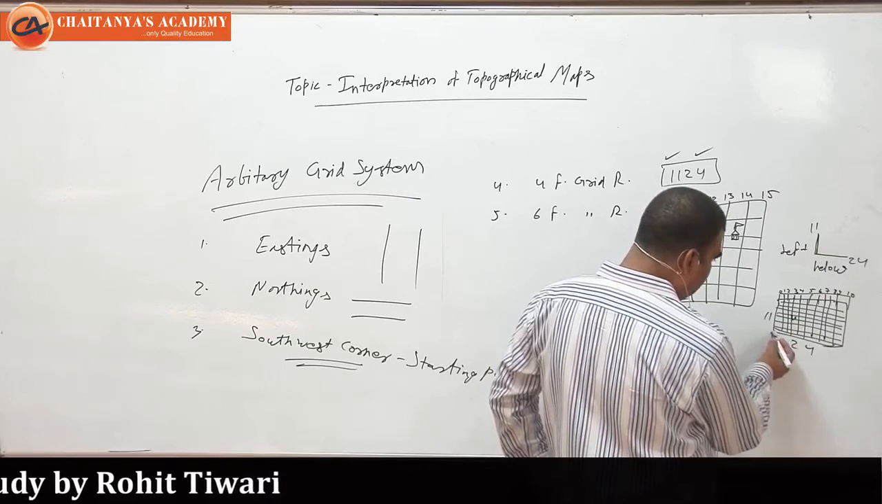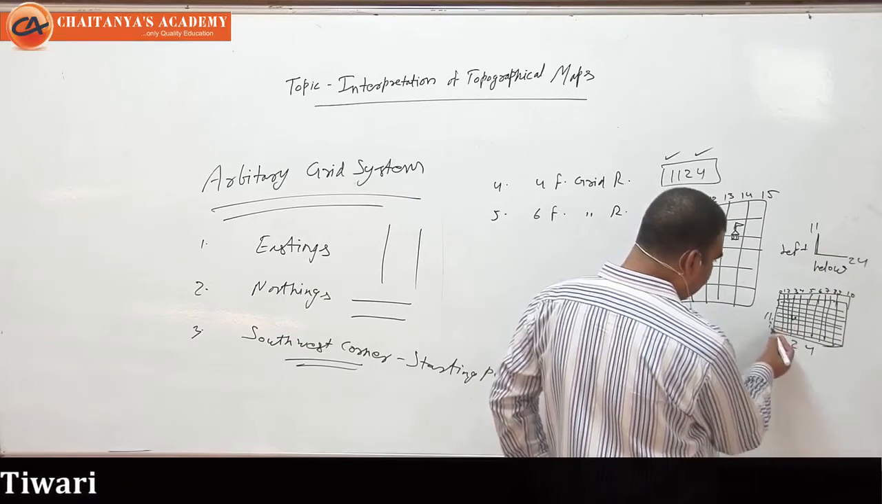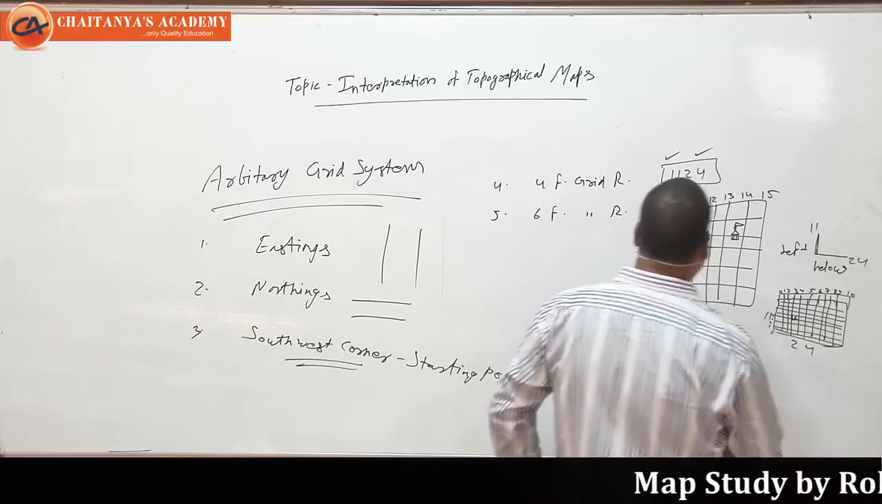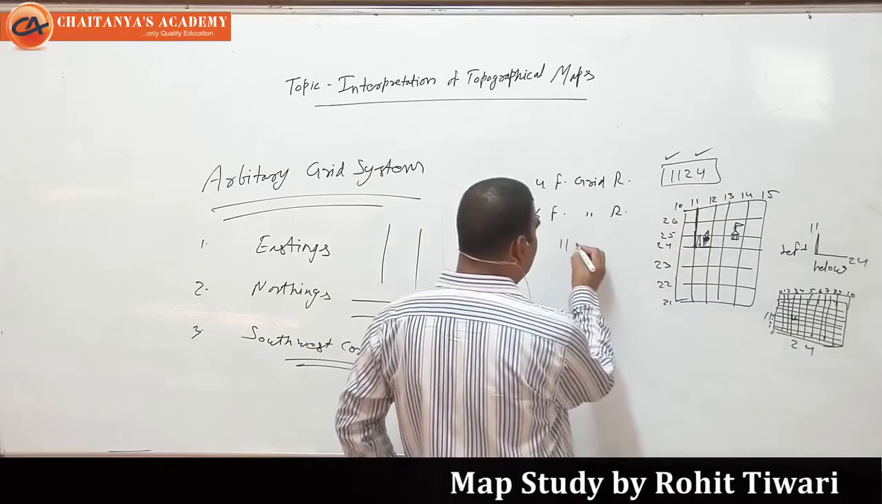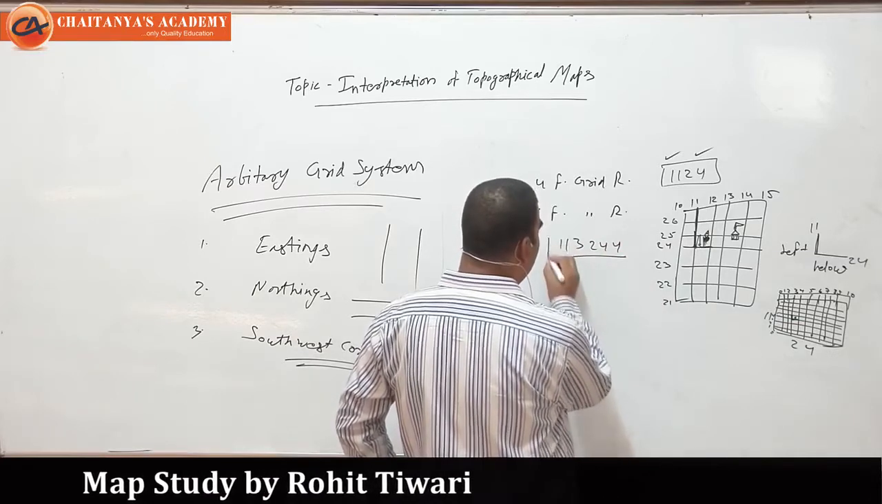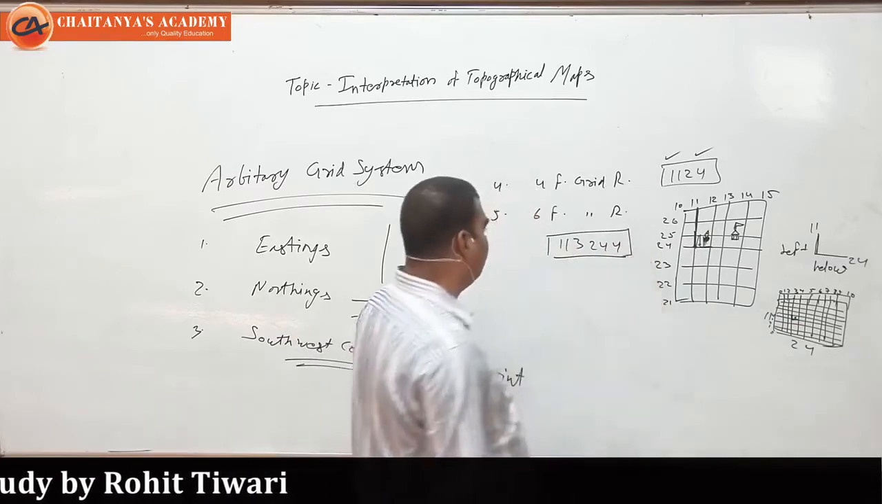And the blue line you can see 0, 1, 2, 3 like this, 1, 2, 3, 4. So it is coming 4. So 3 and 4. So after 11 you have to write 3, and after 24 you have to write 4. So it would be the six figure grid reference.